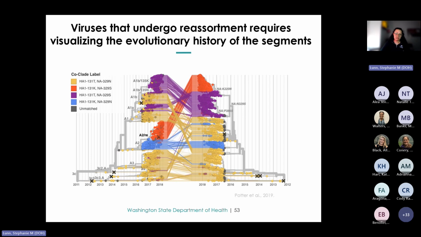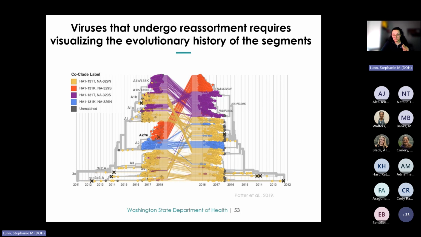So the trees connect the HA and NA sequences from virus isolates with the lines. And on the HA tree, branches are labeled by the HA clade, while on the NA tree, branches are labeled by the neuraminidase amino acid substitution. And then the vaccine strains are going to be marked with the X's or the crosses.